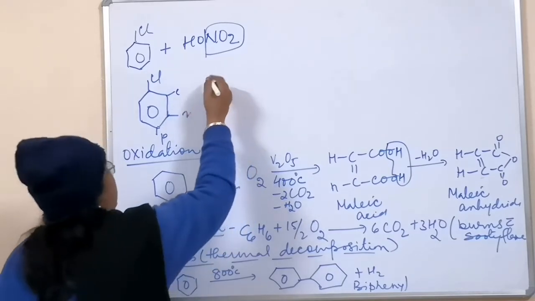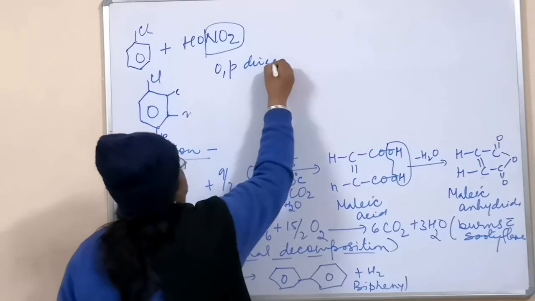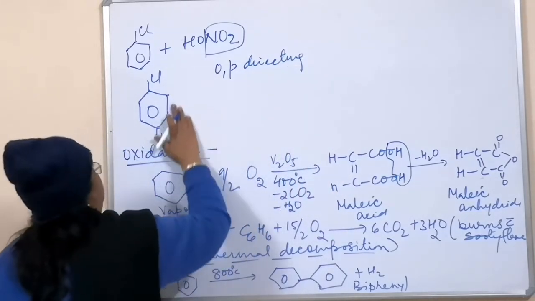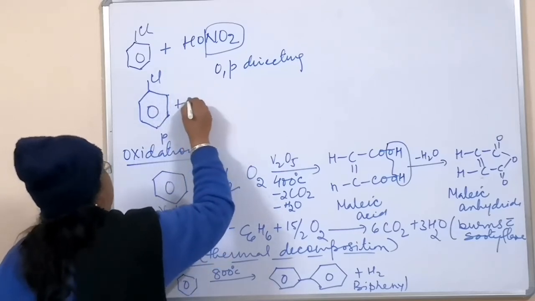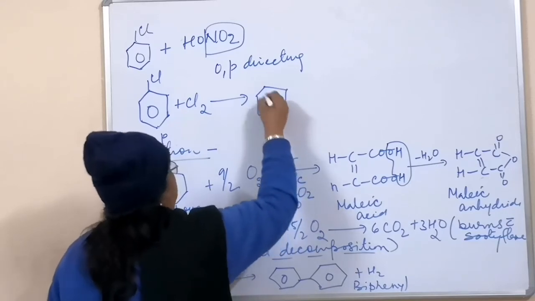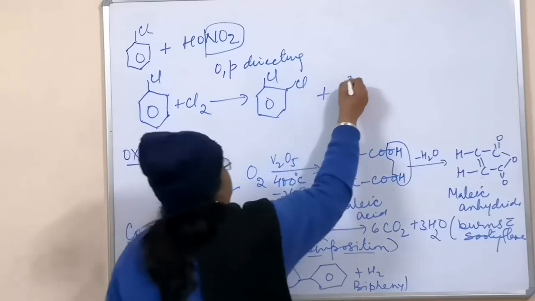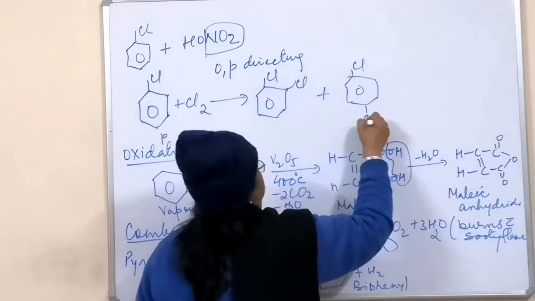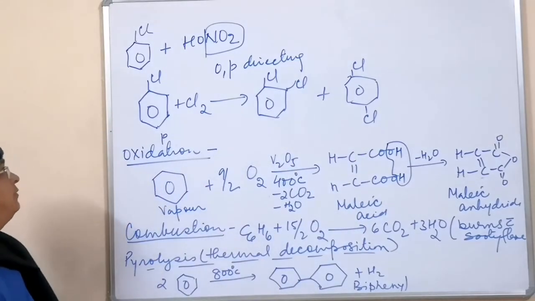Some groups are ortho para directing, meaning the chloro group is there and it is combining with another molecule of chlorine. So you will have two products: one with chloro at ortho, and also one at para. Ortho and para dichlorobenzene nomenclature you have done.